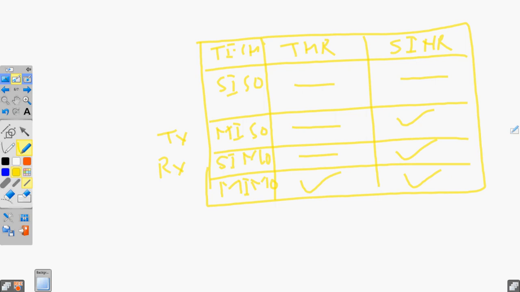So this is the brief comparison and information about all types of diversity that are being used in the network.